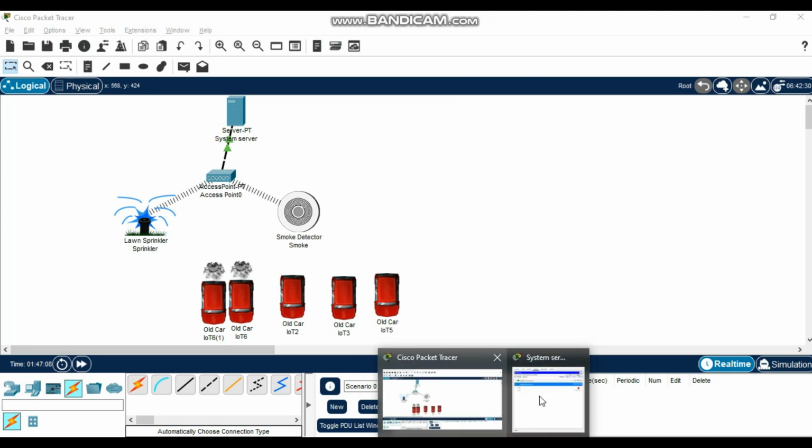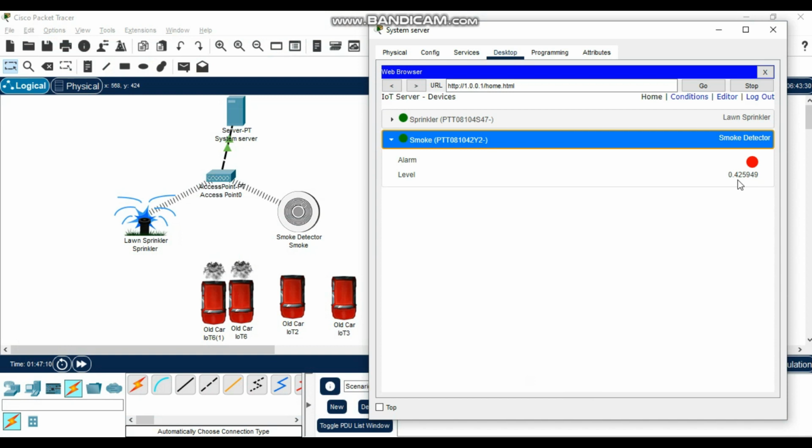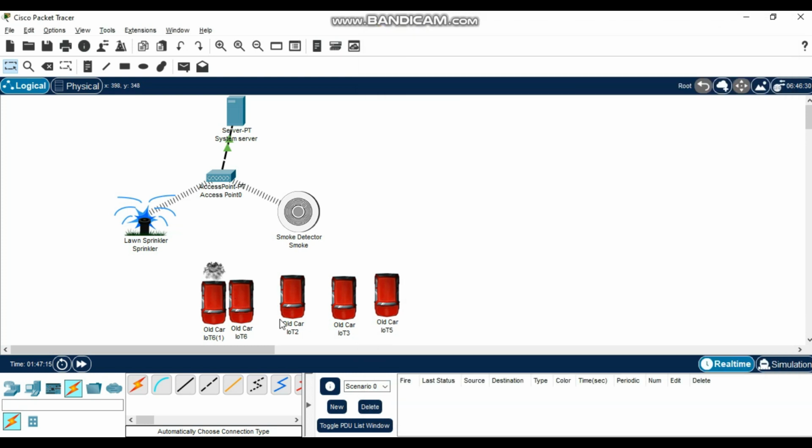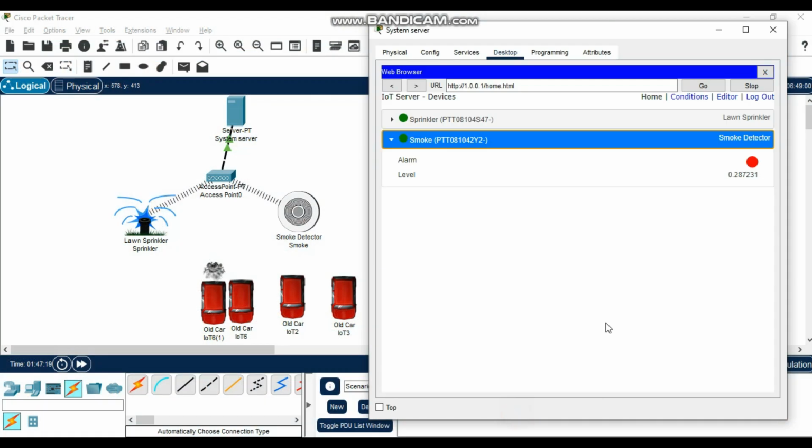So we are reducing from 0.4. It's reducing, as you can see. The figures are reducing. Let's try to reduce them and see. The sprinkler will stop automatically. If it comes to 0.2 or less, watch here. Less than 0.2, I think it stopped. Perfect. So that's how it works.